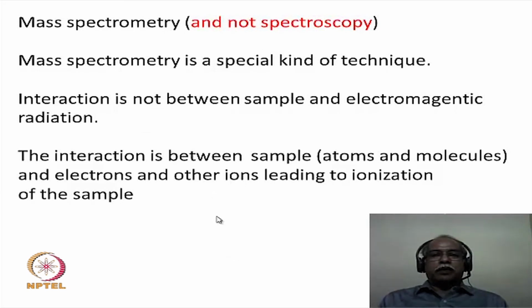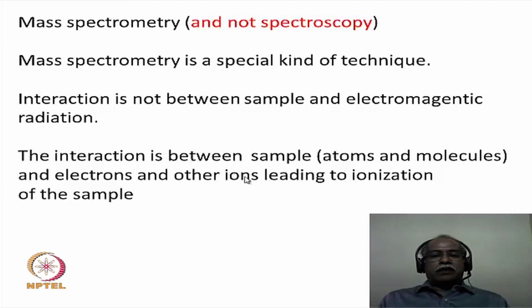The commonality of all the spectroscopic techniques that we talked about is very different when we compare it with, for example, mass spectrometry. First of all, mass spectrometry is not a spectroscopy technique at all. It is a spectrometry technique. There is no interaction between electromagnetic radiation and sample in mass spectrometry. It's a very special kind of technique. It is an extremely useful technique for molecular structure determination. That is why it is normally put under spectroscopy. Many spectroscopy books talk about mass spectrometry as well because it is useful in structural elucidation problems.